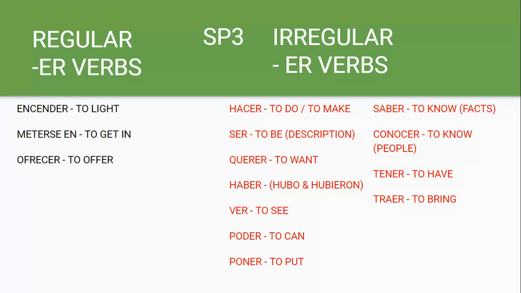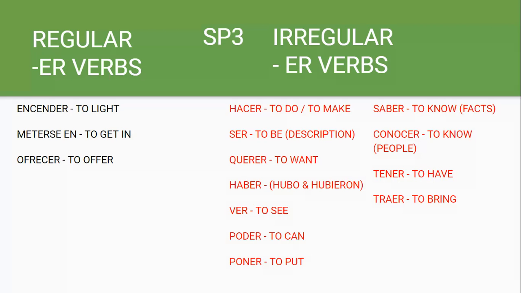ER verbs, the ones that are in our current vocabulary are encender, meterse en, and ofrecer. And then some irregular ER verbs that we know are hacer, ser, querer, haber, ver, poder, poner, saber, conocer, tener, and traer.